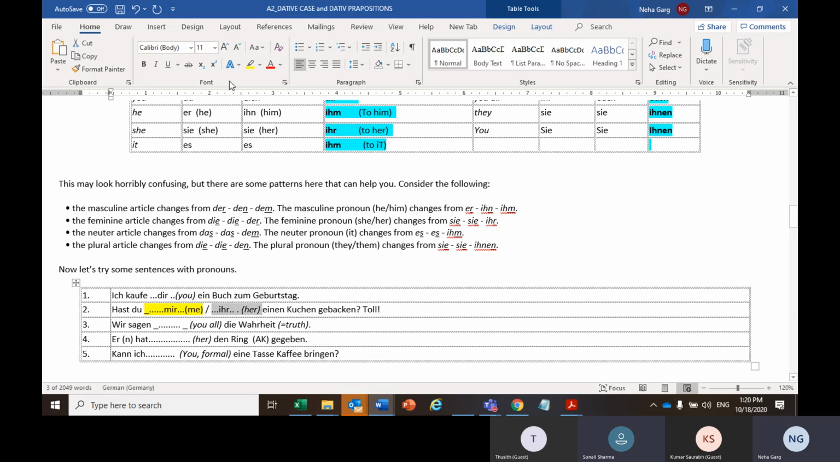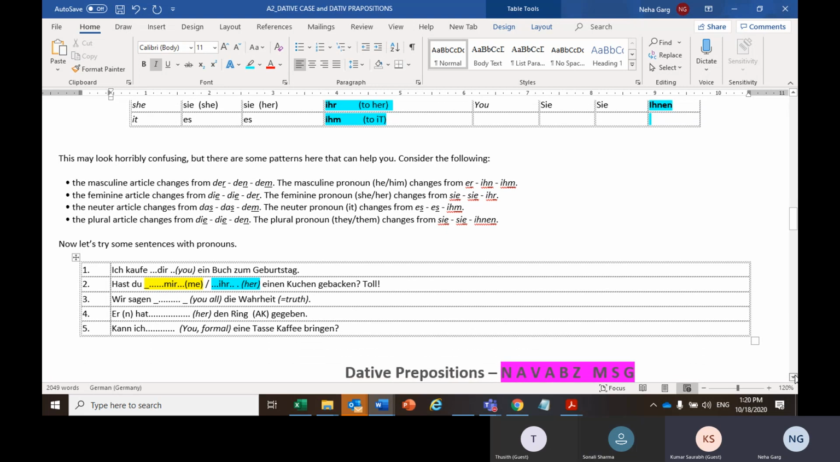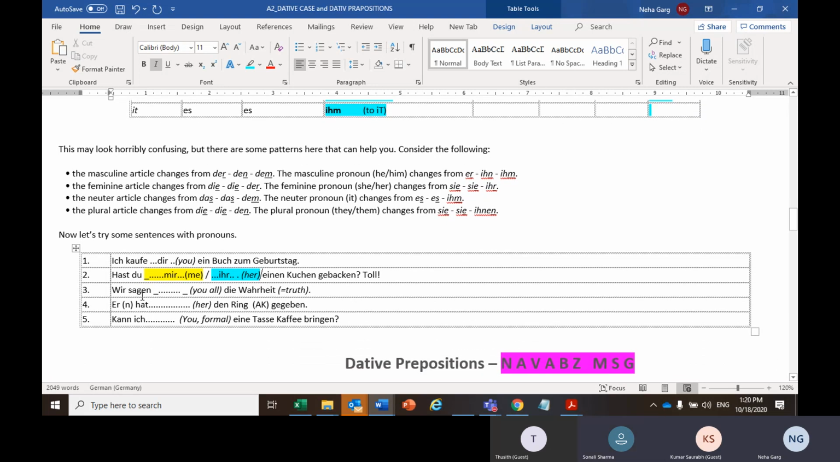Okay. Nummer 3, Saurabh, your turn. Yeah. So what is the meaning of sagen and Wahrheit? Sagen means to say. Wahrheit is truth. It's mentioned here. So for sagen, you all, here it will be dative. So here it will be euch. So wir sagen euch die Wahrheit.